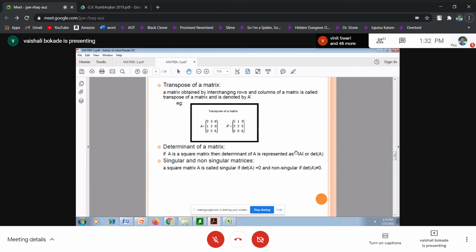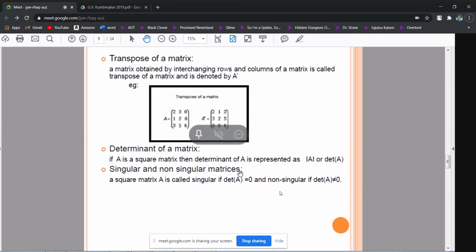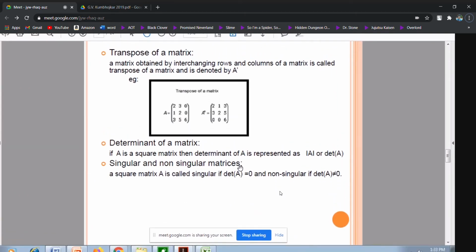For determinant, we know that for determinant of a matrix, yes. So we have calculated the determinant of a 2 by 2 matrix and the determinant of a 3 by 3 matrix till now. Yes, how is it denoted? It may be denoted by det A, or it may be denoted by two vertical lines in the middle. I can write matrix A. So I am having the determinant of a 2 by 2 or 3 by 3 matrix, till now I am going for.